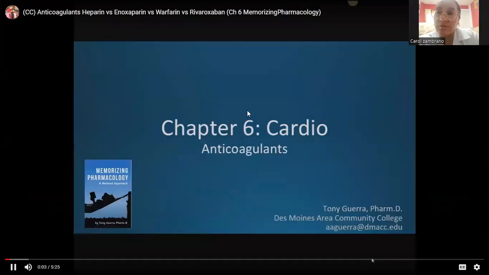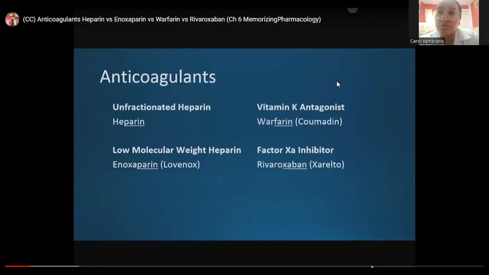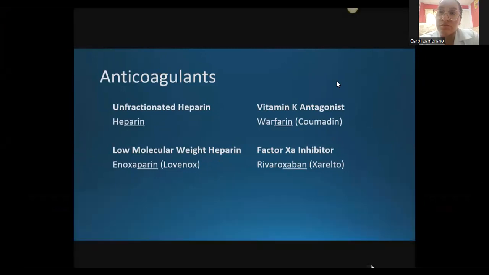So in this chapter, chapter 6, cardiology, we'll be specifically focusing on anticoagulants. The 4 different groups of anticoagulants that will be focused on in this video are unfractionated heparin, commonly just referred to as heparin, low molecular weight heparin, an example of that is enoxaparin, that's the generic, and the brand name is Lovenox. Then we have our vitamin K antagonist, commonly known as warfarin, and one of the brand names for that is Coumadin. And then last we have our factor 10A inhibitor, and an example of that is Rivaroxaban, the brand name for that, Xarelto.